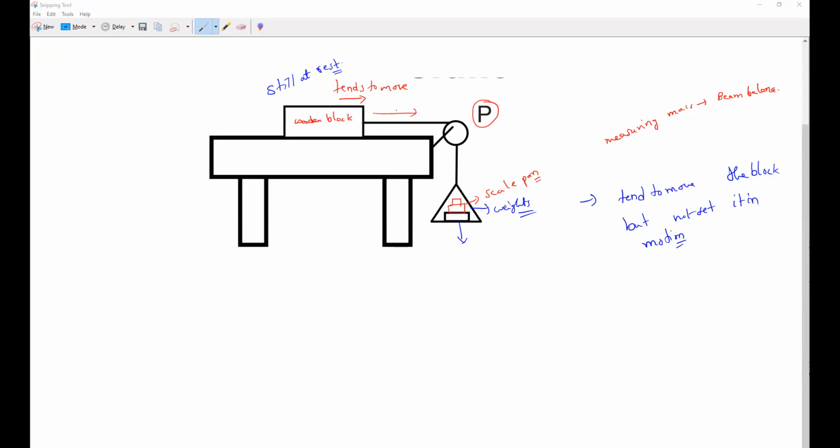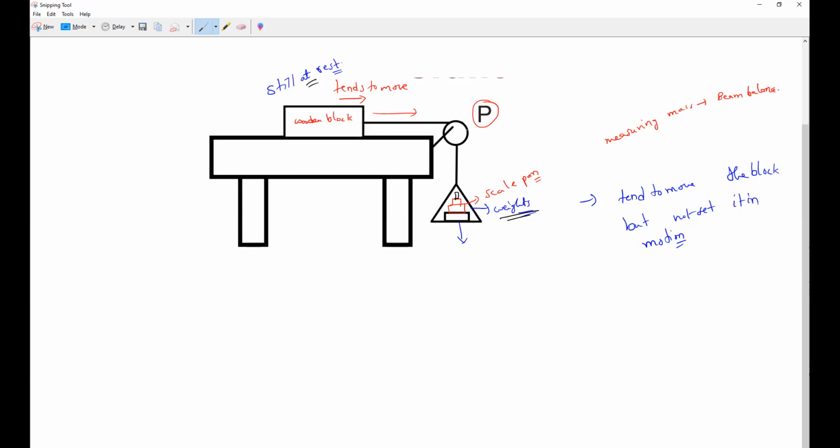When it tends to move only, if it is motion only, relative motion. Am I right or wrong, Lingesh? It is not ready to move. It is ready to move. So at that time, I have to stop it by adding weight. So if you notice here, the block is still at rest. If I add a little bit more mass, then the block will start moving and it will come down.